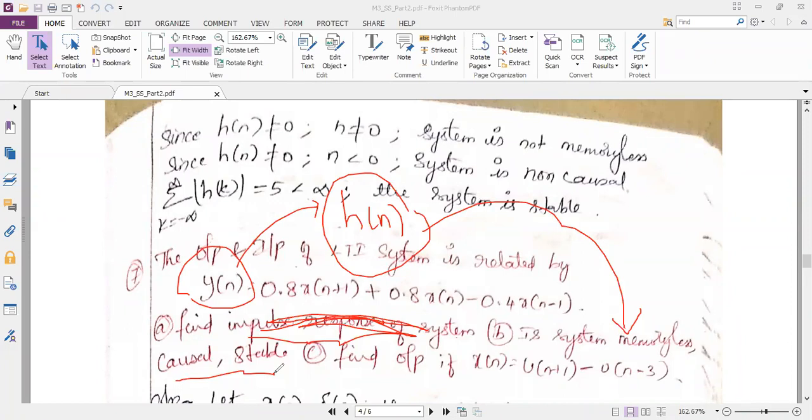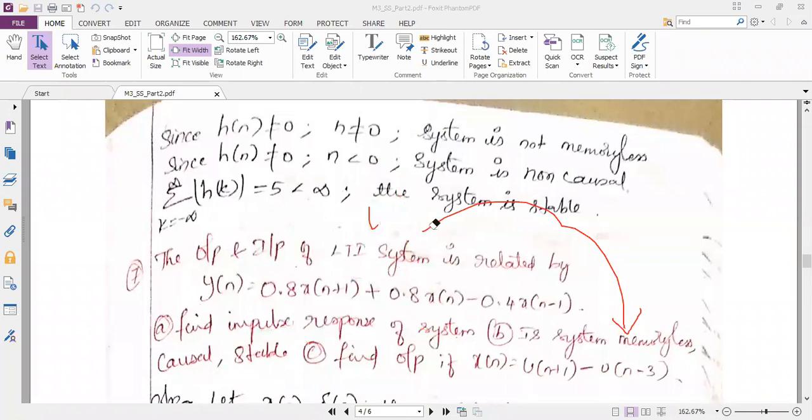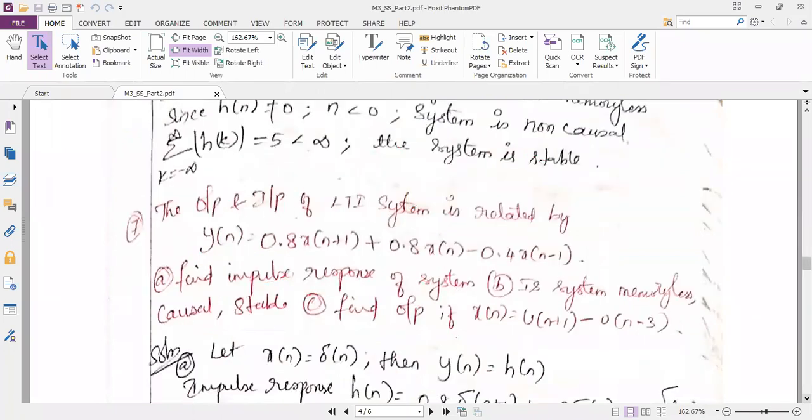In the third module, they should give the question in terms of h of n. If they do not give h of n, somehow you should find it, and after finding h of n only you can analyze the property. All of you able to understand what I am trying to convey here? Yes, ma'am. So my first duty is finding h of n.